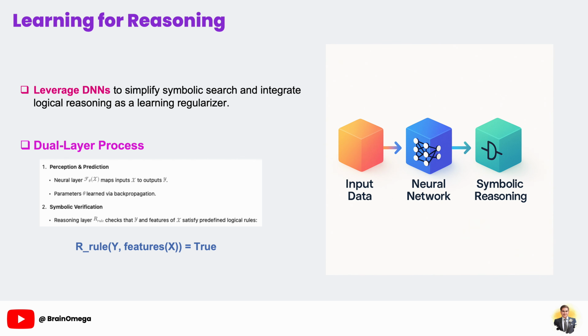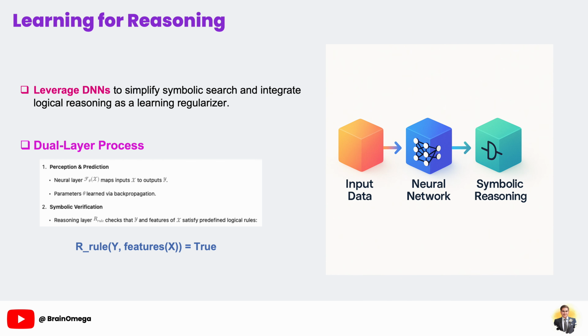Second, program synthesis. The neural network generates code snippets from specifications. A symbolic grammar and type checker validates each snippet, ensuring it compiles and adheres to language rules before it's accepted. Third, knowledge graph completion. Neural embeddings predict missing relationships in a knowledge graph. A set of symbolic constraints, like transitive closures or domain range restrictions, filters out semantically invalid predictions.